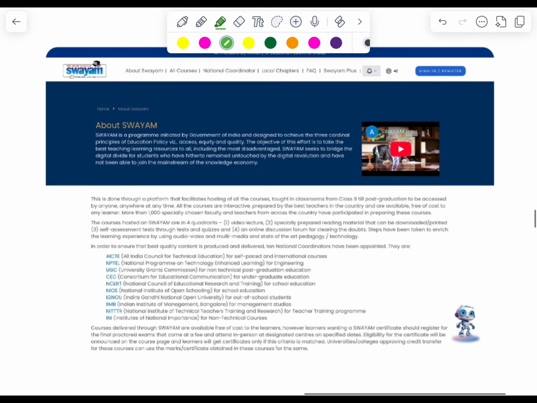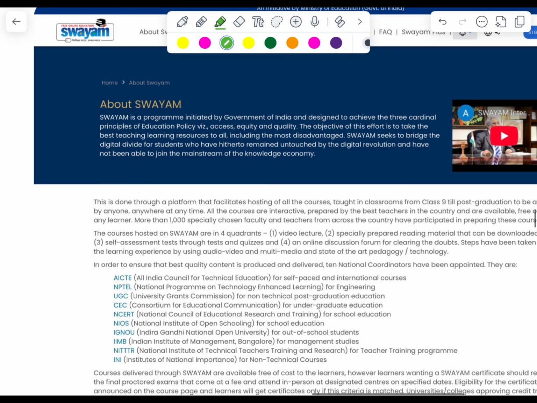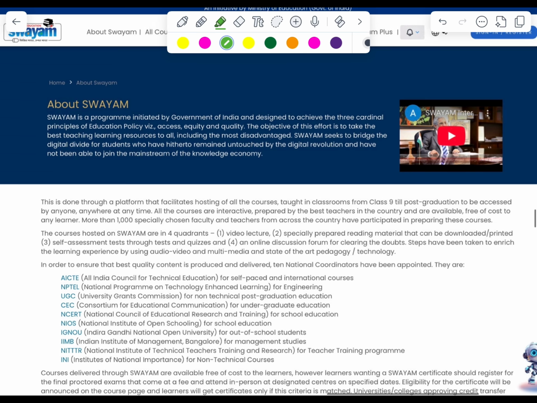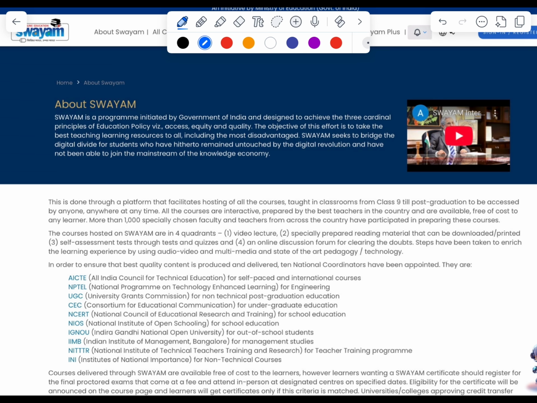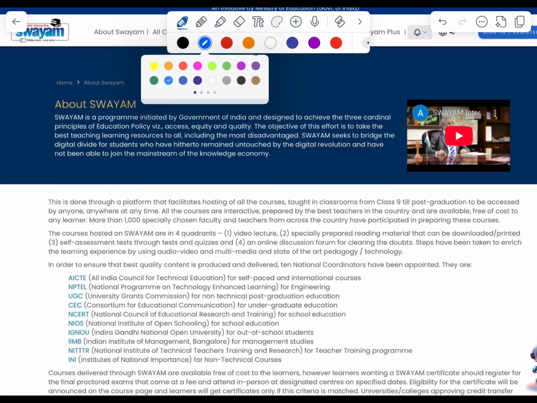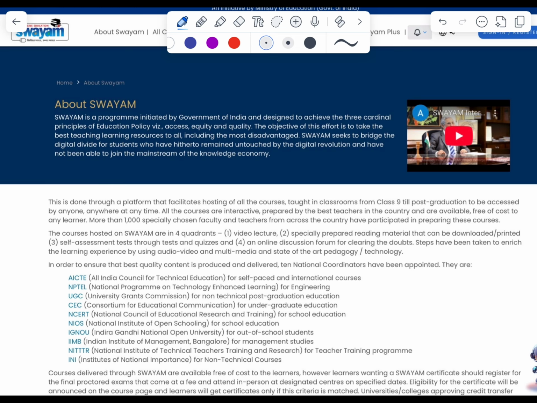Zoom it out. SWAYAM, what is it? It's a program initiated by the Government of India, and it is designed to achieve the 3 cardinal principles of education policy: access, equity and quality.